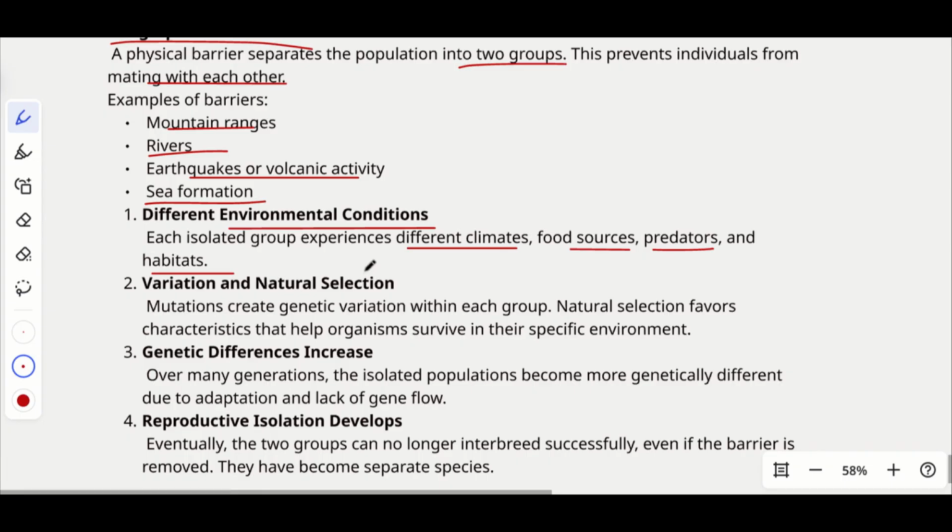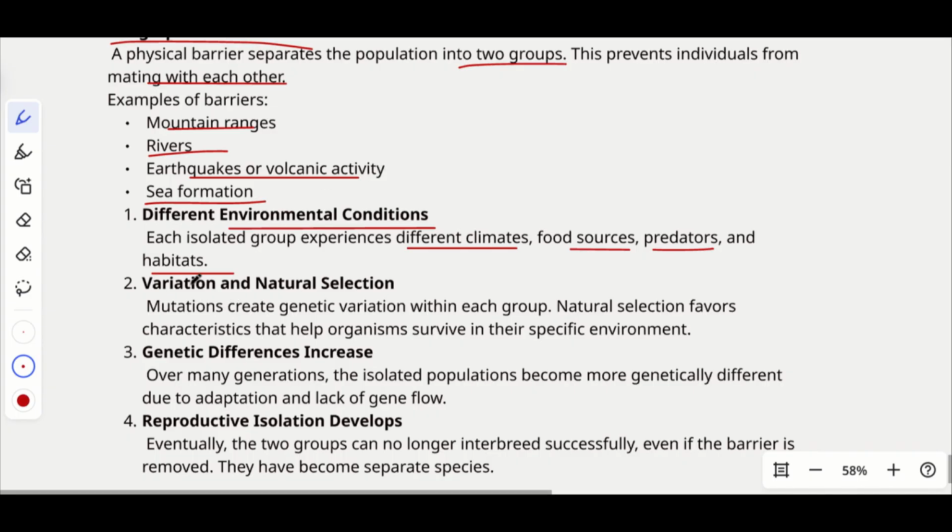You might have noticed that even in human beings, people from the Arctic or northern regions have a physique and tolerance to different temperatures that is entirely different from that of Mediterranean people, right? Likewise, when species are separated by physical barriers and exposed to different environmental conditions, some changes will gradually become visible in them.